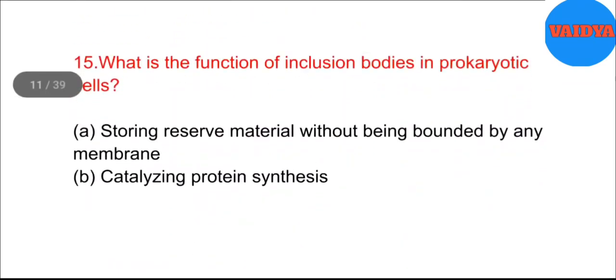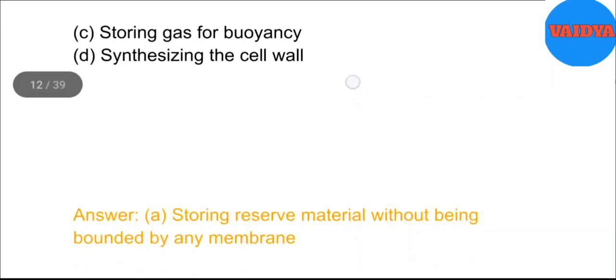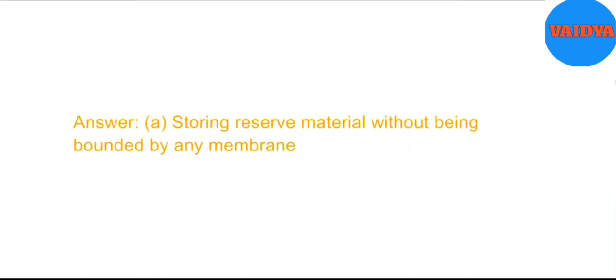15. What is the function of inclusion bodies in prokaryotic cells? A. Storing reserve material without being bounded by any membrane. B. Catalyzing protein synthesis. C. Storing gas for buoyancy. D. Synthesizing the cell wall. Answer: A. Storing reserve material without being bounded by any membrane.